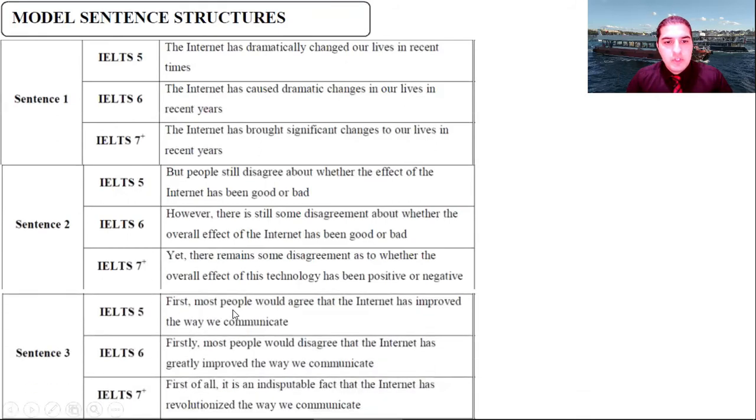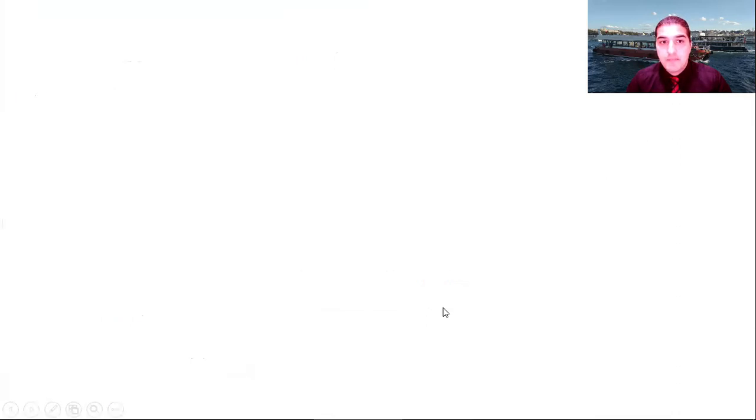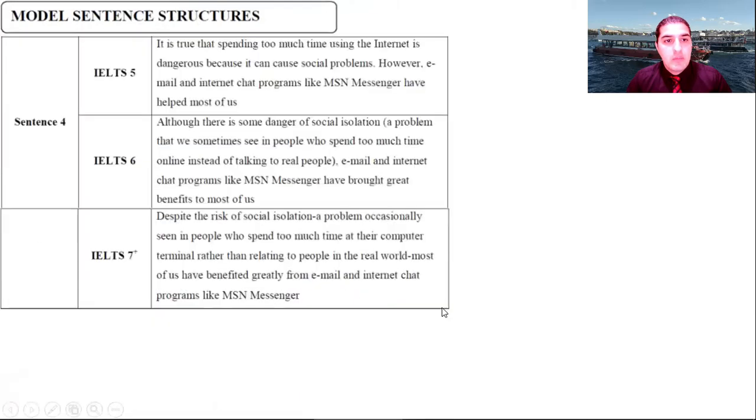Sentence 3. First, most people would agree that the internet has improved the way we communicate. Firstly, most people would disagree that the internet has greatly improved the way we communicate. 7 plus: First of all, it is an indisputable fact that the internet has revolutionized the way we communicate. Nice. Okay, some more model sentences.